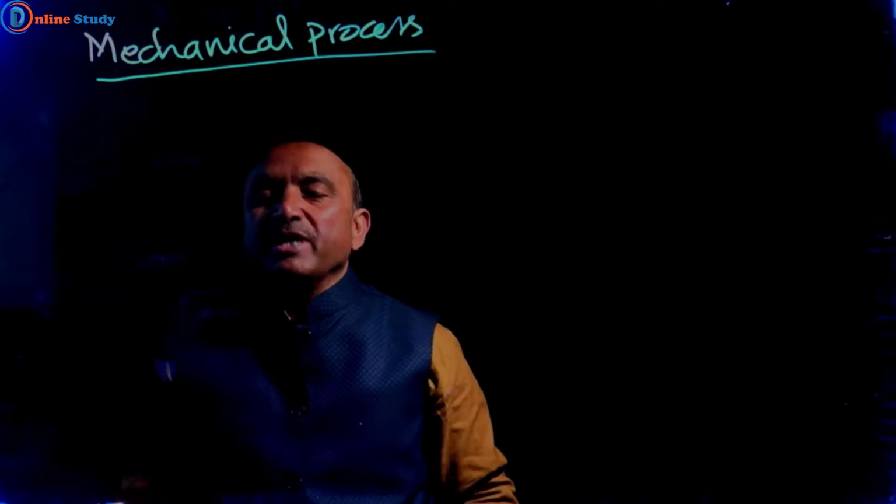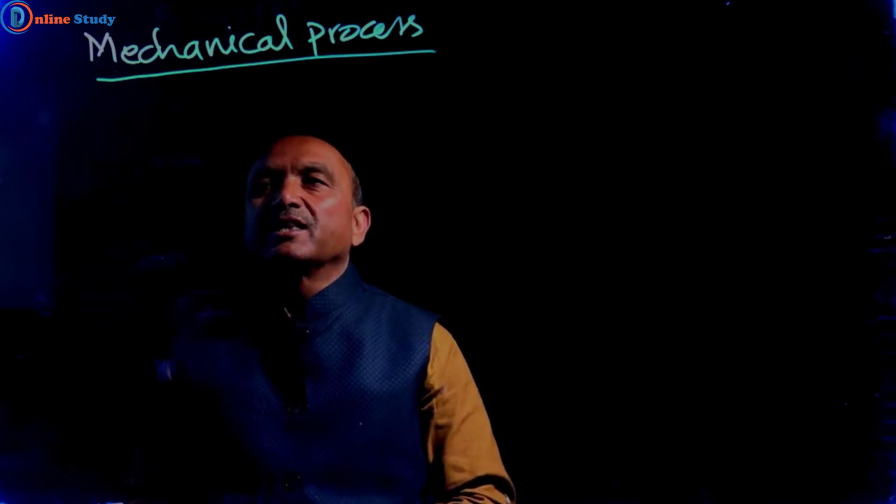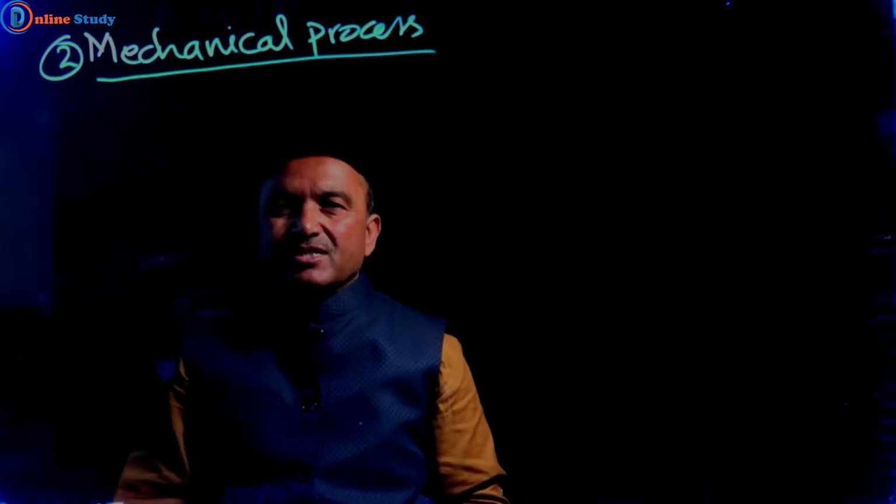In first step we have discussed about chemical process. Now in second step we are going to discuss about mechanical process.